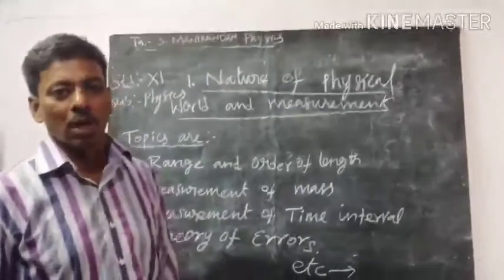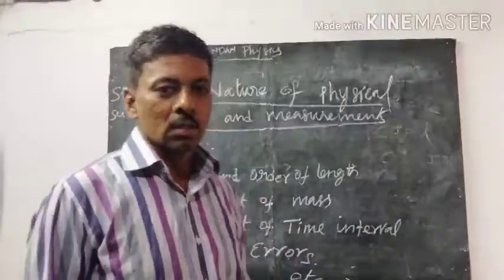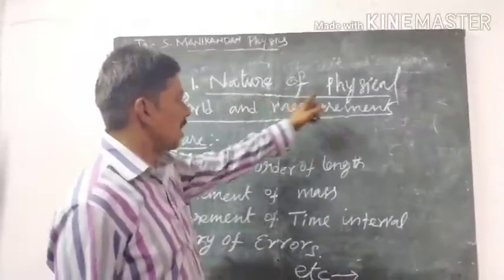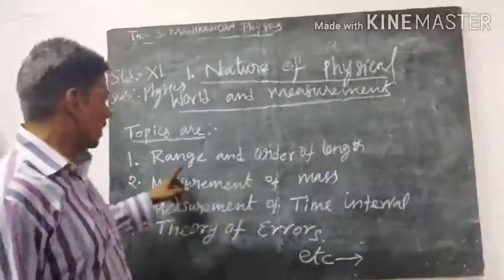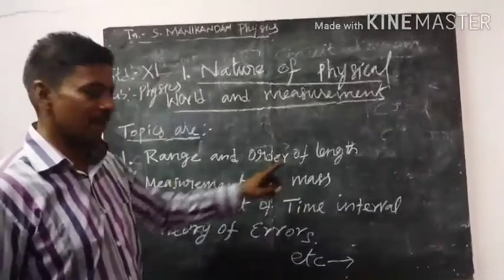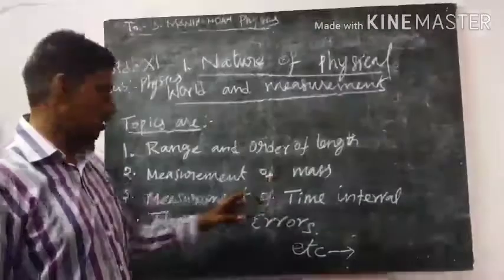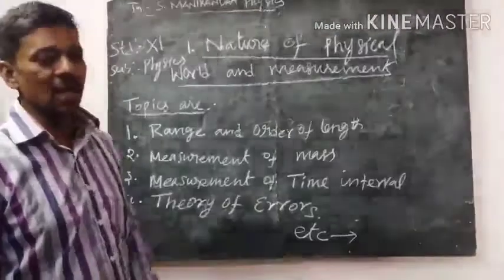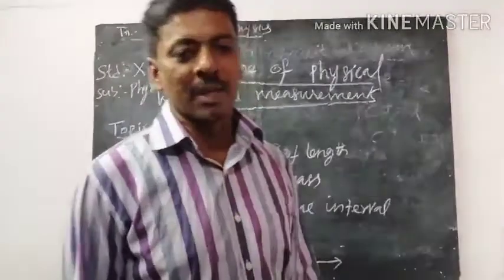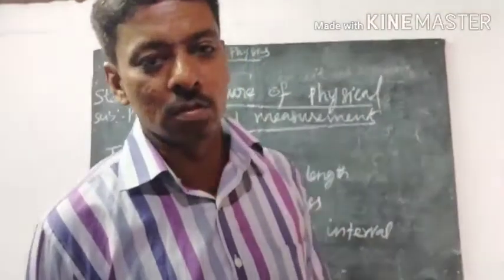Hello children, you are learning Unit 1, that is Nature of Physical World and Measurement. Today's topics are range and order of length, measurement of mass, measurement of time interval, theory of errors, and also a few more topics. Shall we go to the class now?